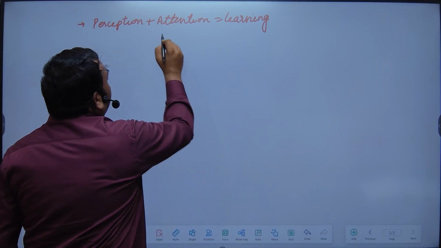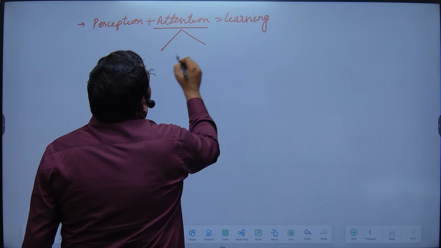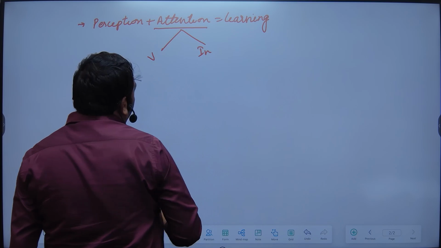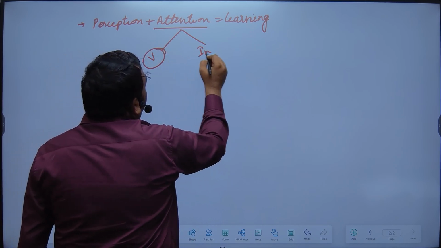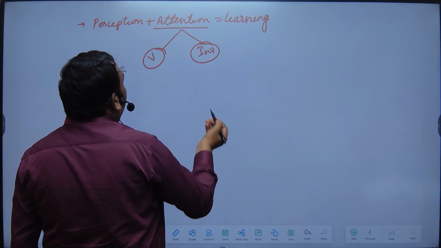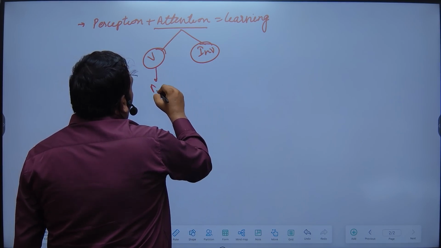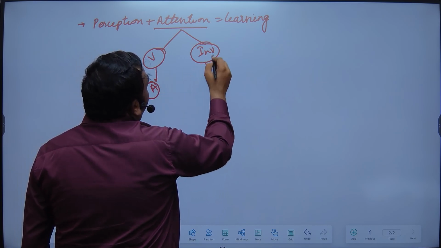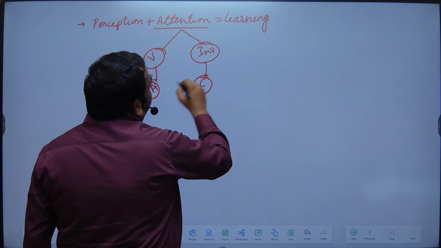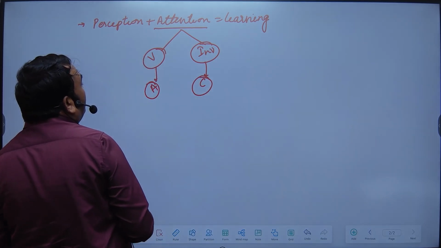And attention, initially you can say, is of two kinds: voluntary attention and involuntary attention. If you are watching anything voluntarily, then it is associative learning, and if it is involuntary, then it is also called consequential learning, right? Motor learning we call it too.